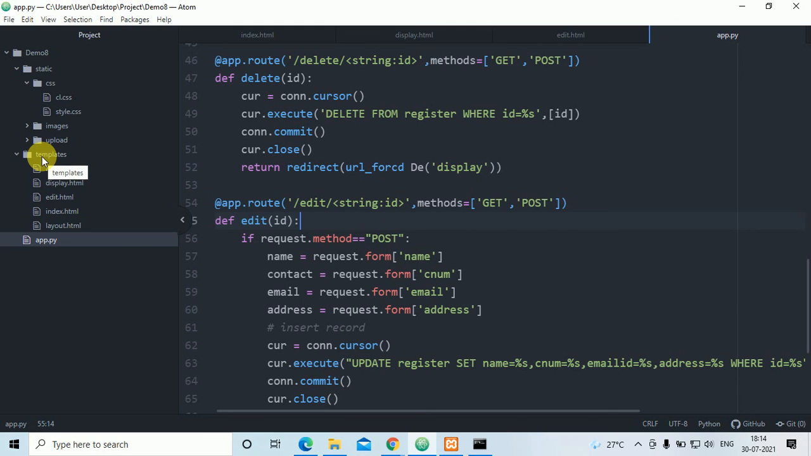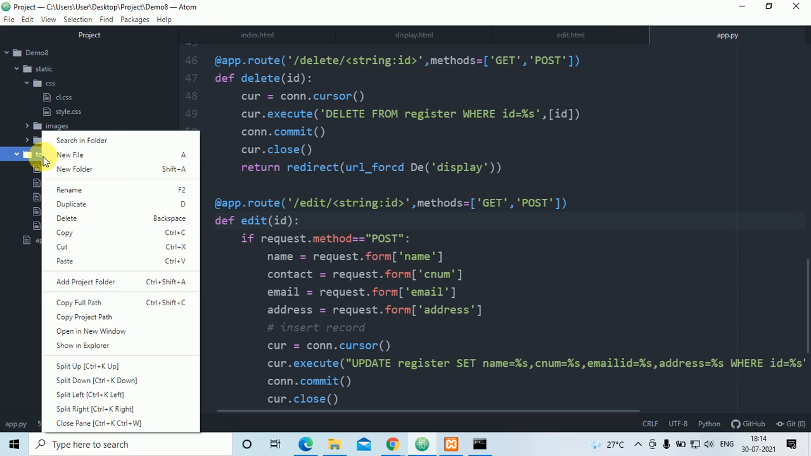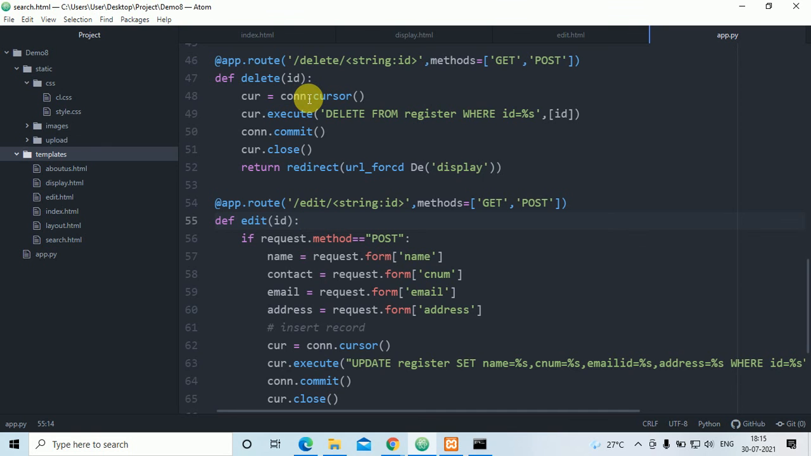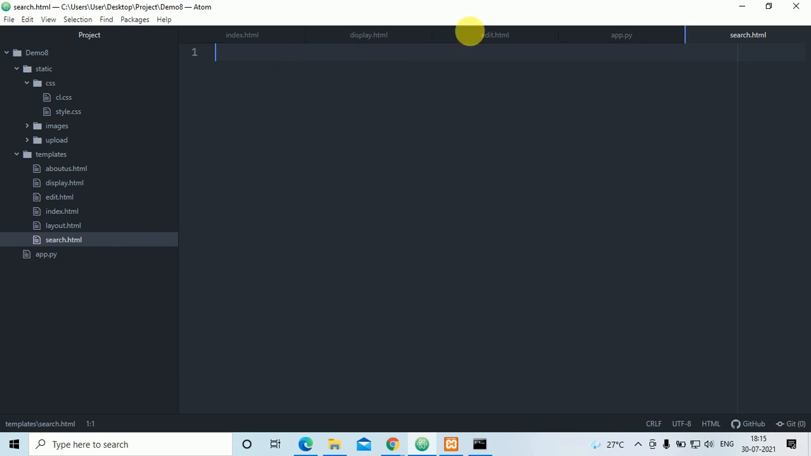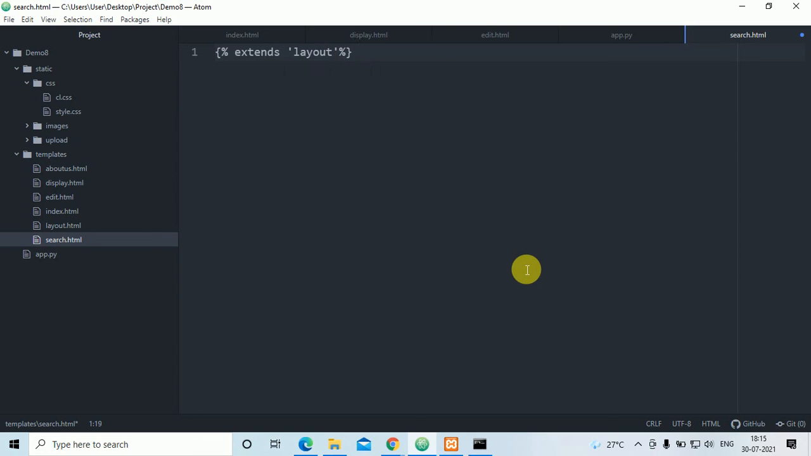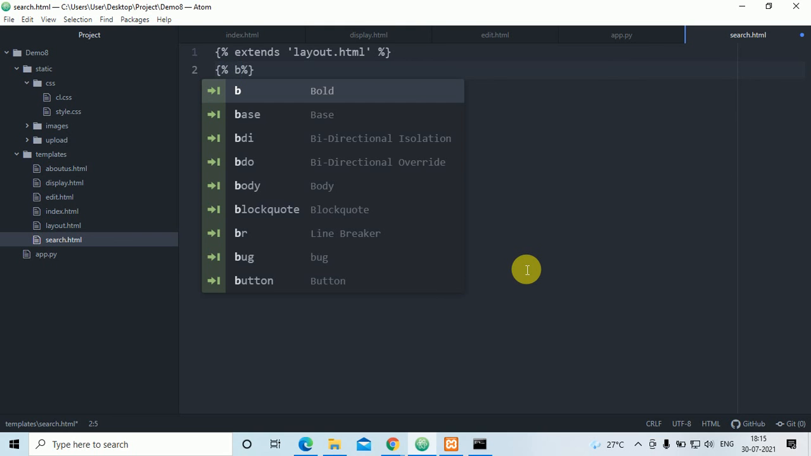Here I'll go to templates, click on new file, and write search.html. Once I press enter, it will create a new file, search.html. In this I'll use the extends layout thing: extends layout.html. For every HTML you have to write this, block body, end block, all this.